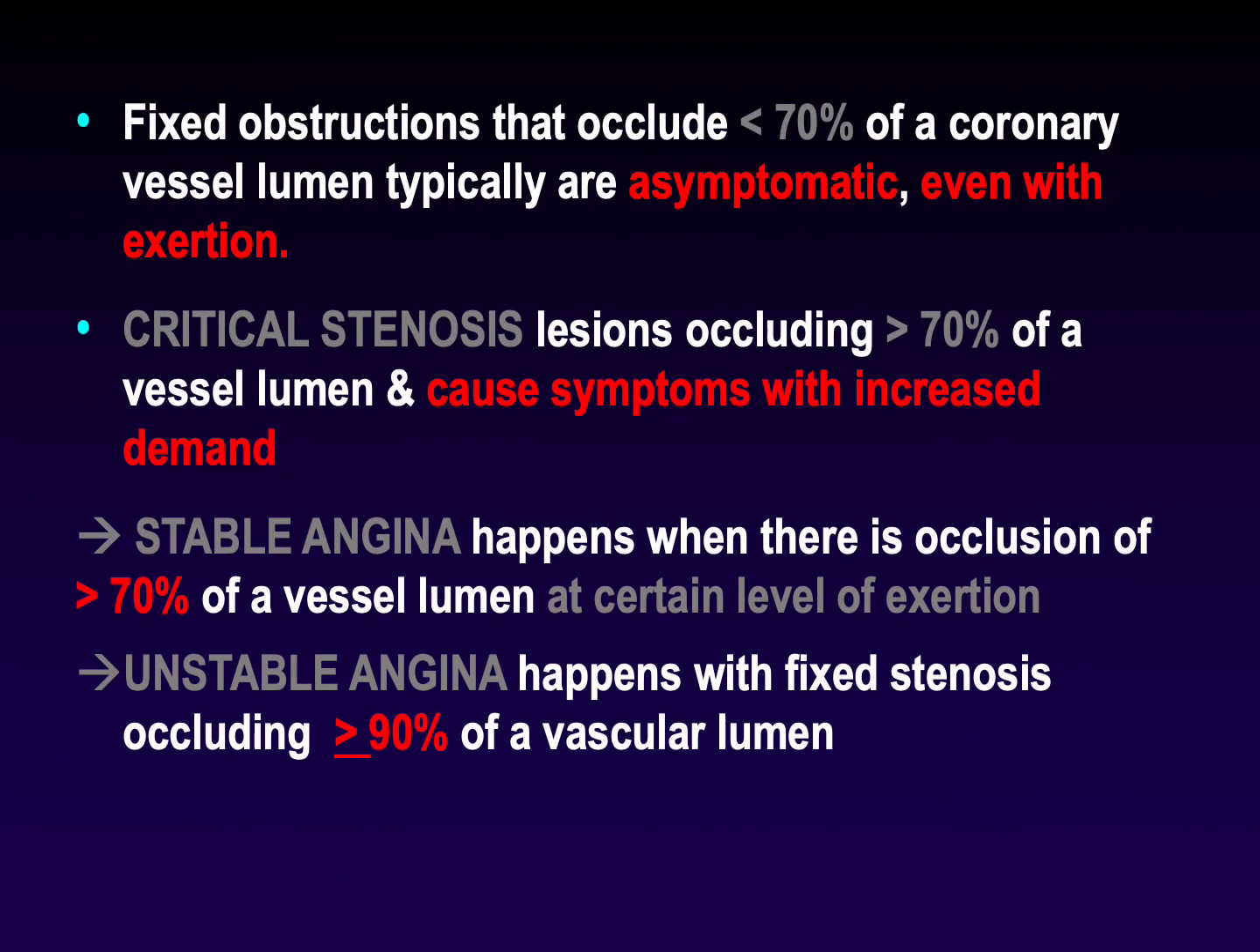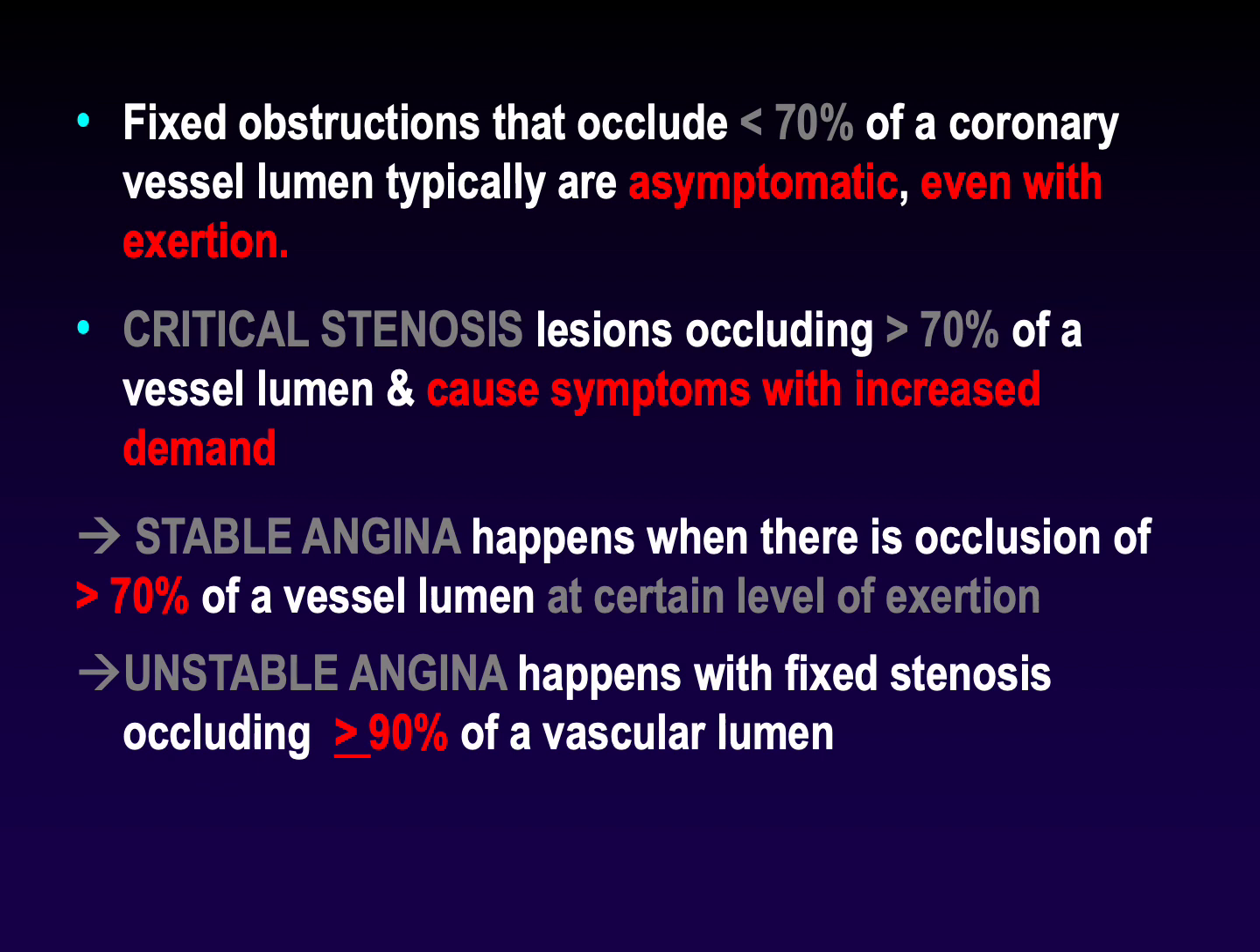وهون بيجي سؤال مهم، وهو كم نسبة الانسداد in the coronary artery lumen اللي بعدها ببلش مريض الاسكيميك heart disease يحس بالأعراض. This is what we call critical stenosis. نسبة الانسداد التي يبدأ بعدها المريض بالإحساس بالأعراض هي أكثر من 70% of the coronary artery lumen. So the critical stenosis is when the lesion occludes more than 70% of the vascular lumen. شو بيصير عند المريض؟ This will cause symptoms with increased demands.